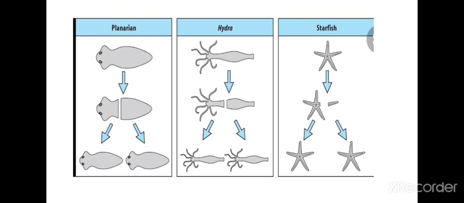Planaria possess a great power of regeneration. If the body of planaria somehow is cut into two or a number of pieces, then each body piece can grow into a complete planaria by growing all the missing parts. So it has a great power of regeneration.